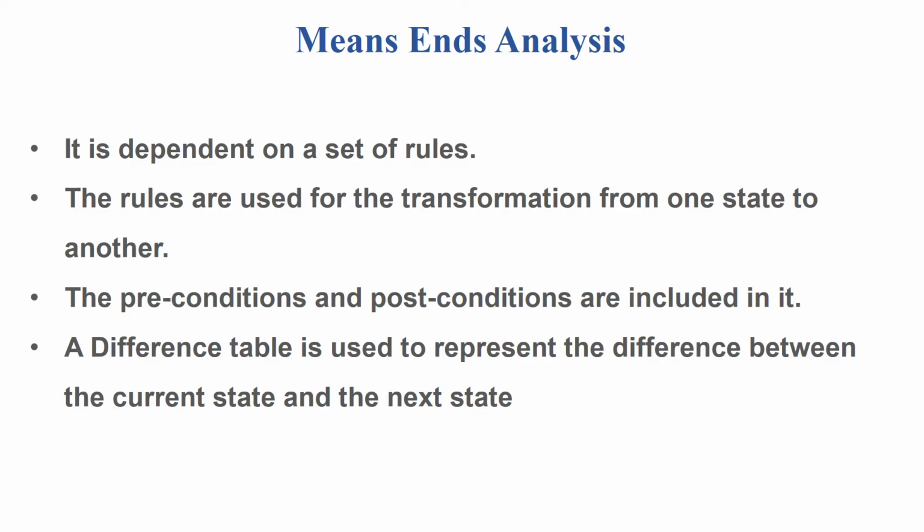The next topic is means ends analysis. This depends on a set of rules, and using these rules you can transform from one state to another. Certain preconditions and postconditions are also included here in the means ends analysis. Generally, a difference table is used, where we represent the difference between the current state and the next.